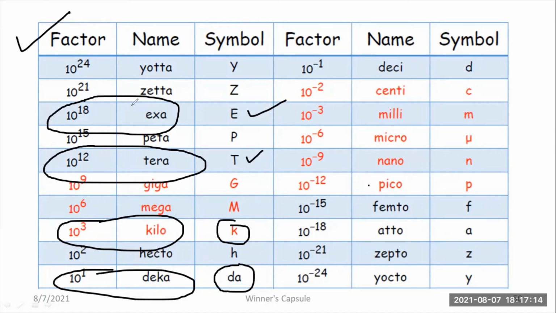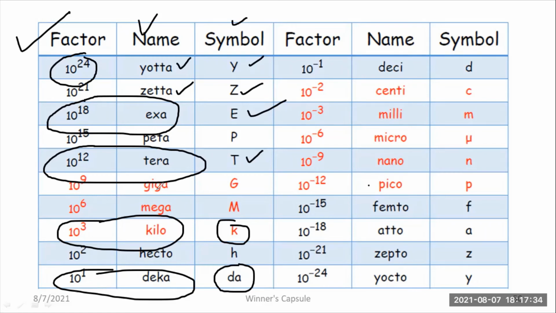Likewise, you can list out. The factor belongs to the first column. The name and the symbol are already given. You can read out the remaining things. For example, they may ask in any type of quiz competition: 10 to the power 24, if you find it, what will you write? Absolutely, it is yotta. Then 10 to the power 21, zetta, capital letter Z. Likewise, you have to remember.